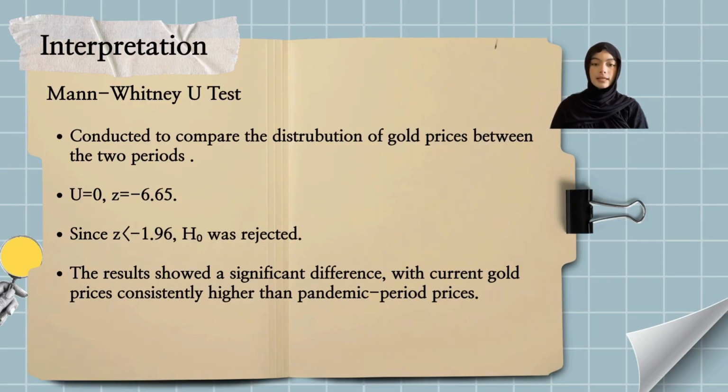In conclusion, the analysis showed that gold prices experienced noticeable fluctuation and followed a non-random pattern. Both the chi-square test and the Mann-Whitney U test confirmed that gold prices in the current period are significantly higher than those recorded during the pandemic period.